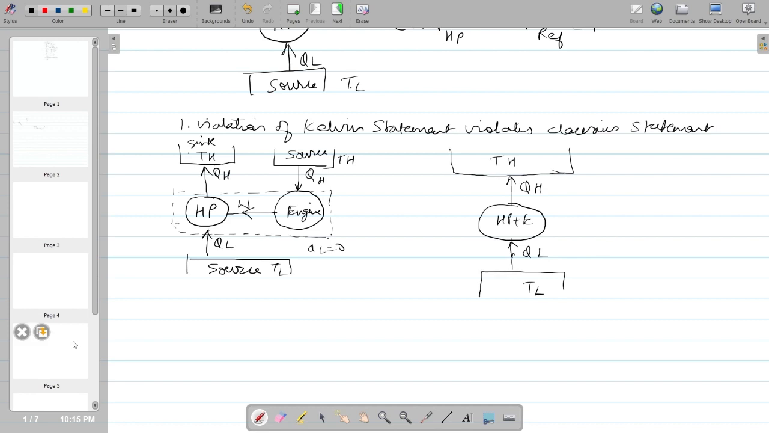In the same way, the other one: violation of the Clausius statement is going to violate the Kelvin-Planck statement.